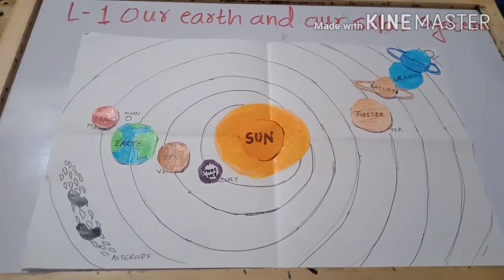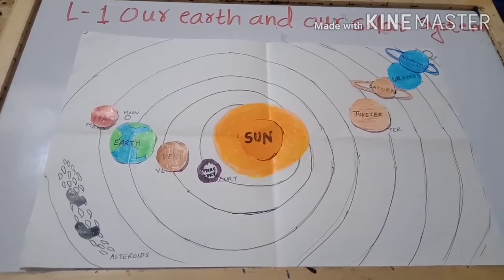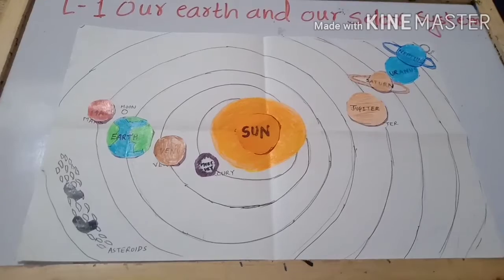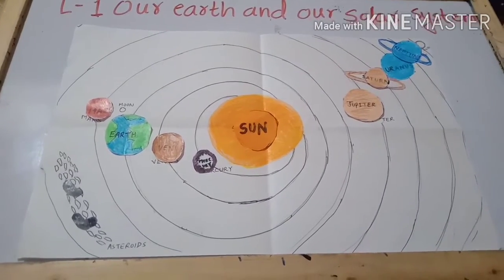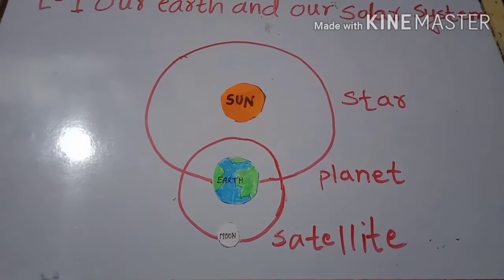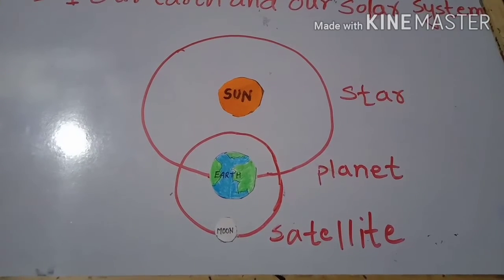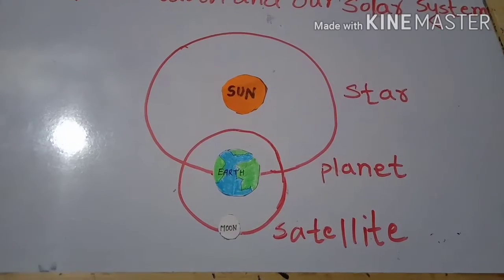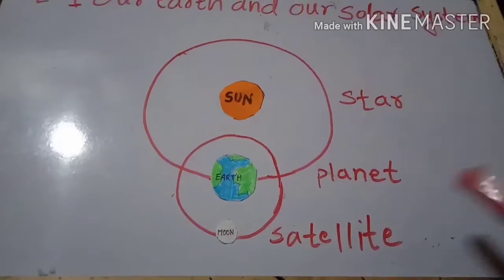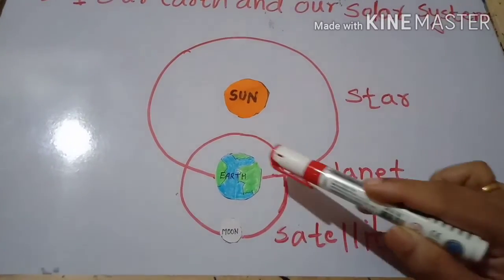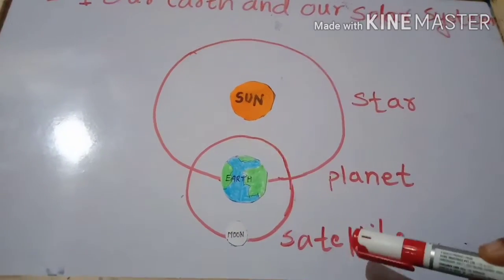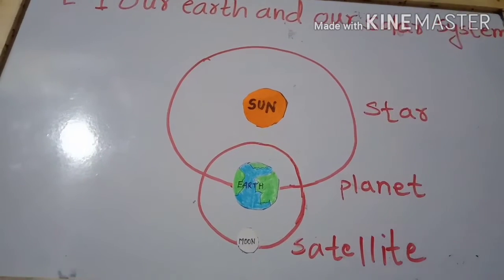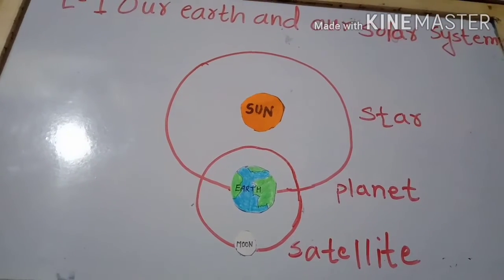Besides the planets, the solar system also includes various other heavenly bodies. Today we are going to study about them. So the first heavenly body that we are going to study today is satellite. Some heavenly bodies revolve around planets. So earth is a planet and the moon is revolving around a planet. So the moon is called a satellite and earth is a planet. So these are called satellites.